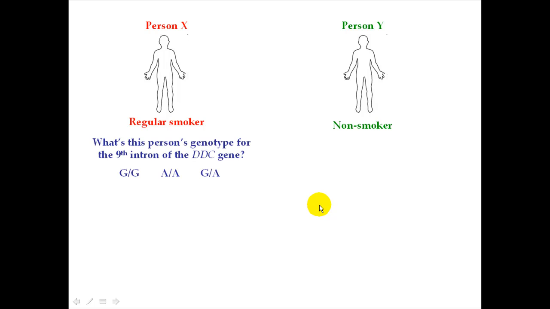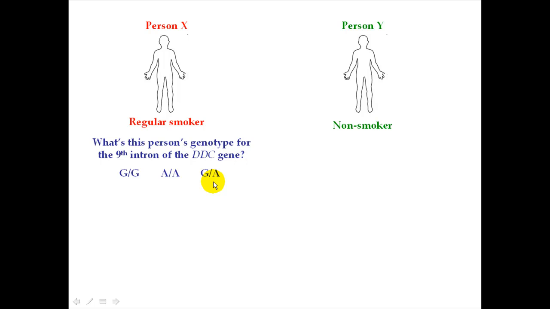It's possible that someone inherits the G version of intron number 9 from both parents. Another way of saying that is that the person has the GG genotype. It's possible that someone would inherit the A version of intron number 9 from both parents. If that's the case, that person is said to have the AA genotype for that particular region.